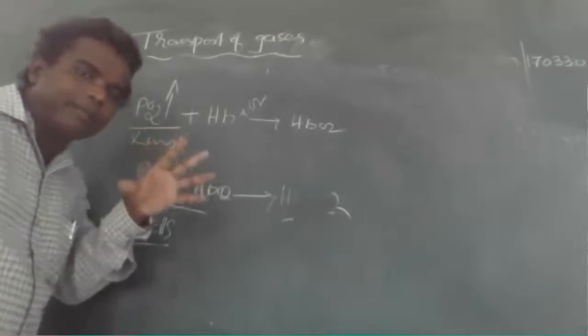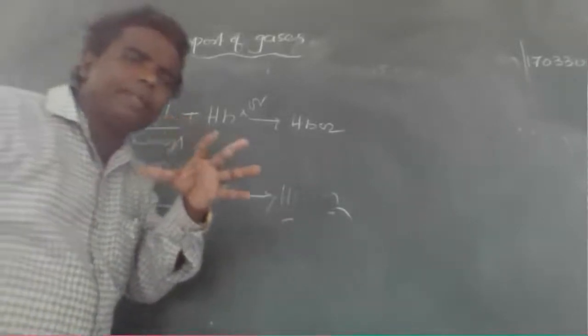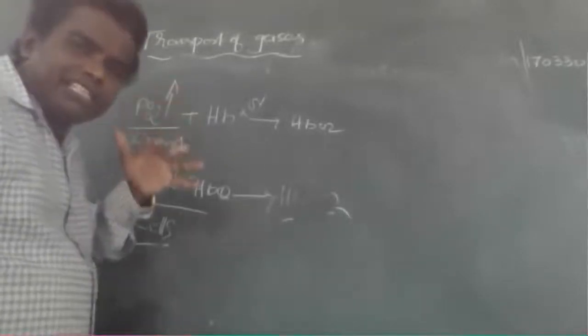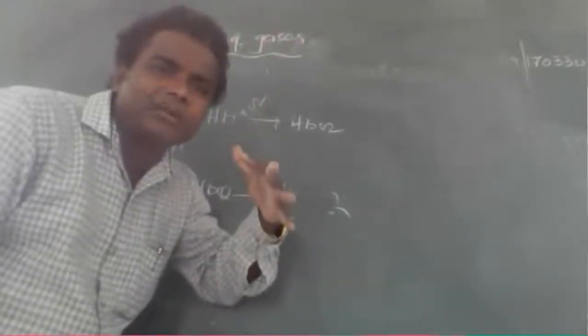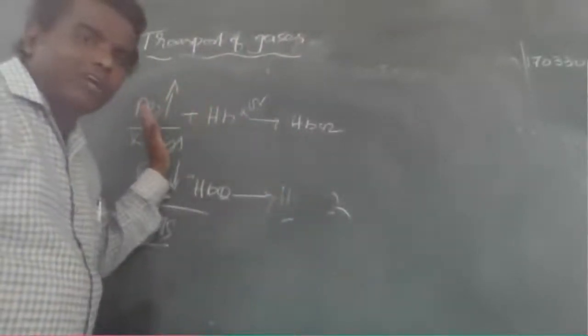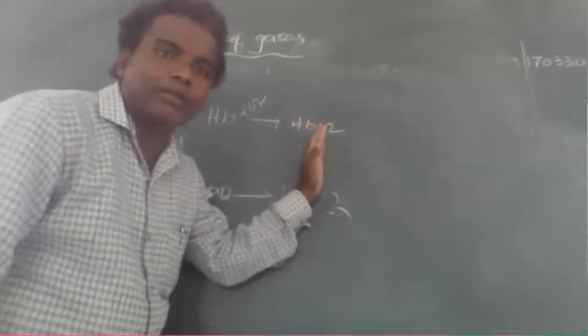Remember one thing, once I repeat: where the oxygen pressure is higher, where the rich amount of oxygen is present, actually in the lungs, hemoglobin binds with oxygen in the form of oxyhemoglobin, right?